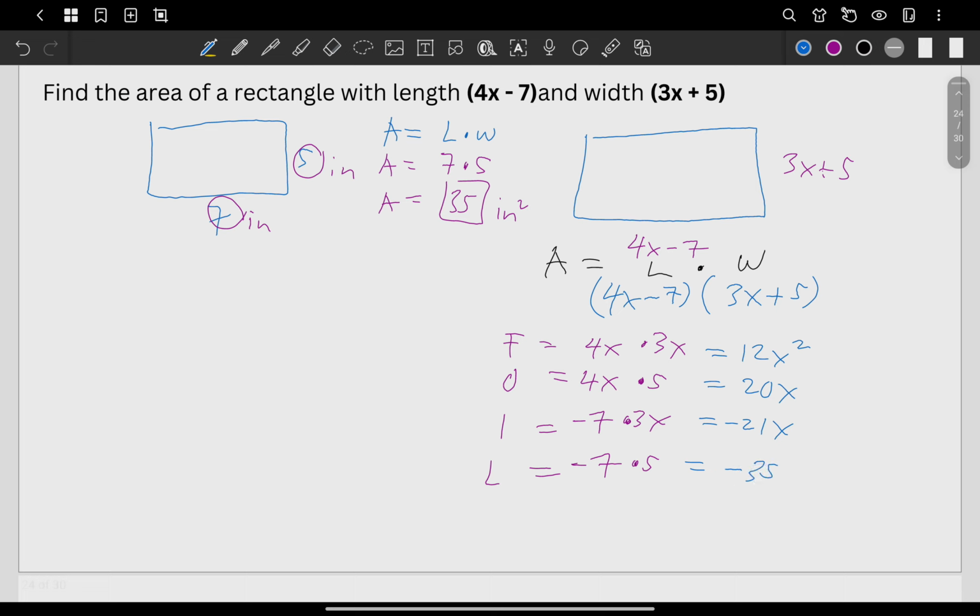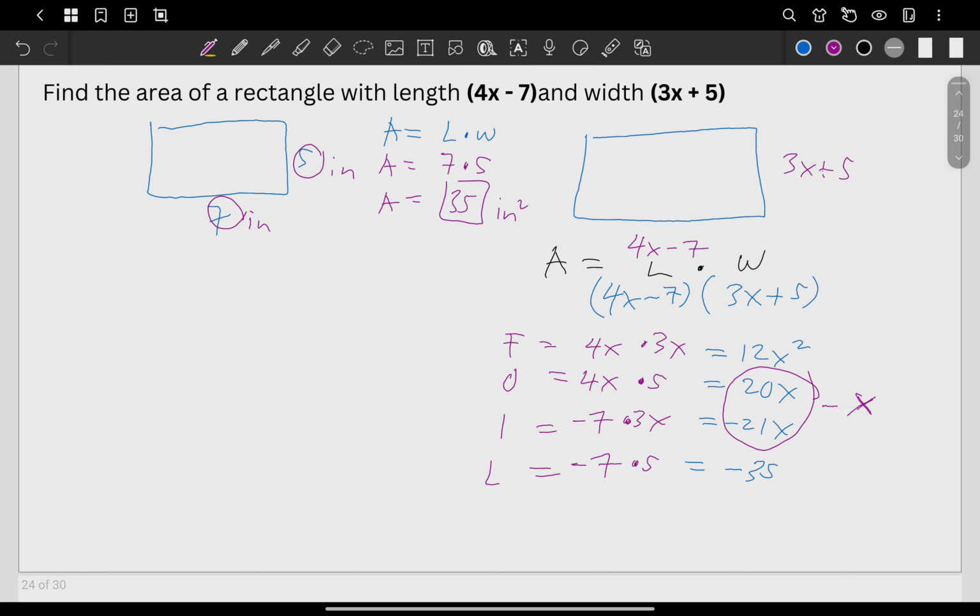If you check again, the outer term and the inner term, you can combine them because they're like terms. They have the same variable with same base. So 20 plus negative 21, it's negative 1, right? So you can just put here negative 1x. But again, no need to put the 1, of course, right? So simply, that one is going to be negative x.